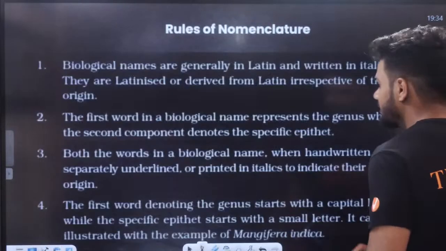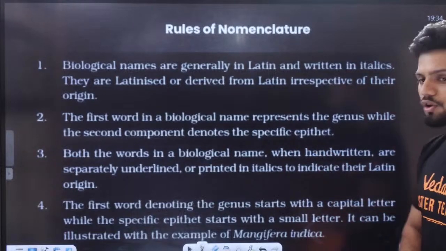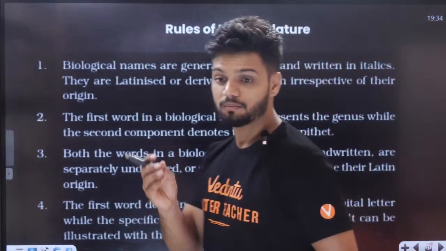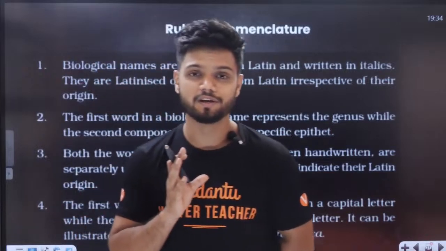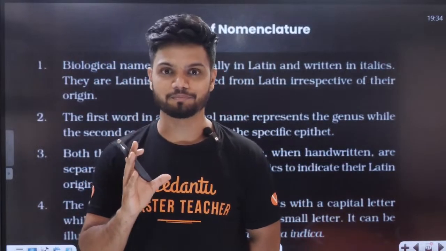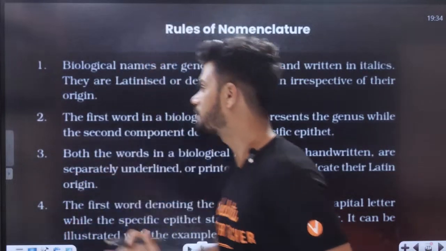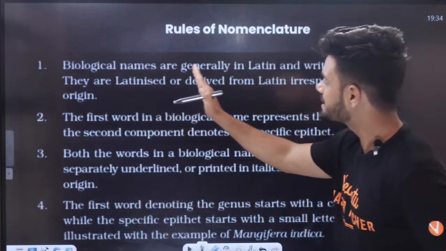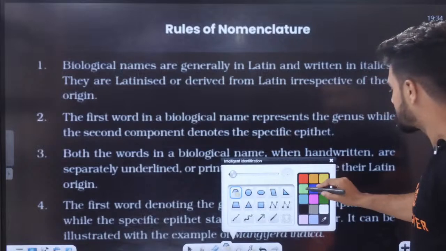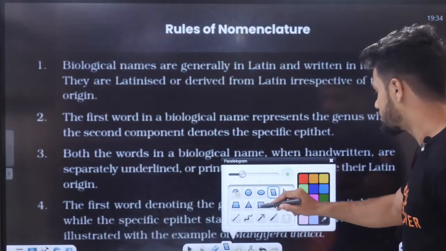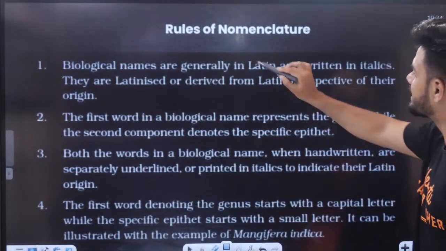Okay. Now students, there is something called rules of nomenclature. There are some rules, very important rules. Many questions have come from right here. So understand these rules, follow these rules to score marks. What are the rules? Biological names are generally, students, generally in Latin.